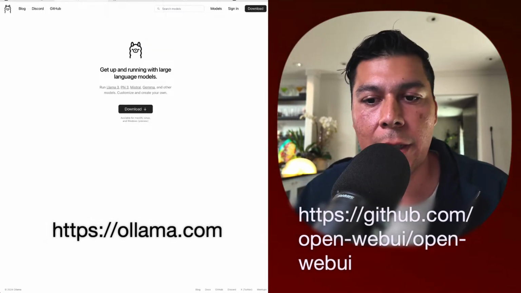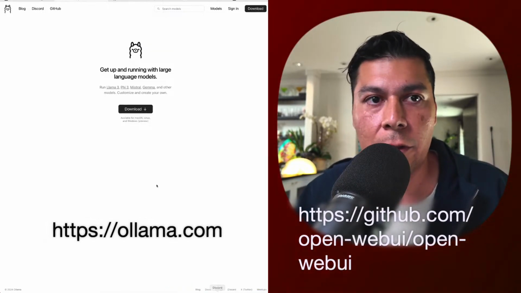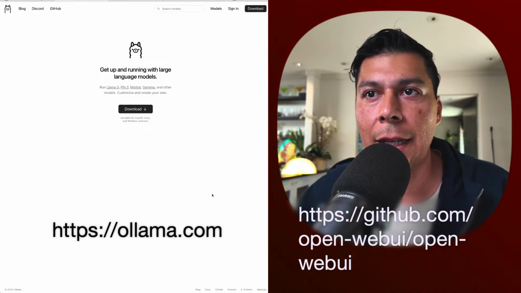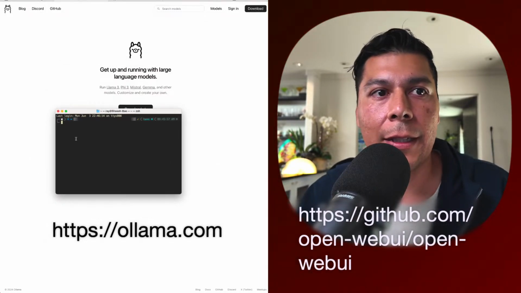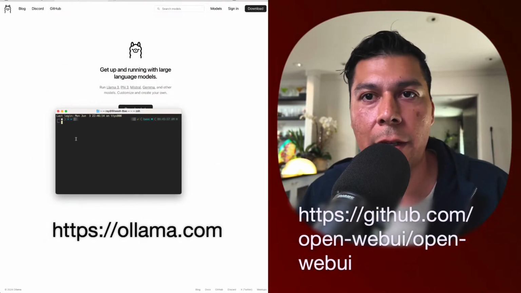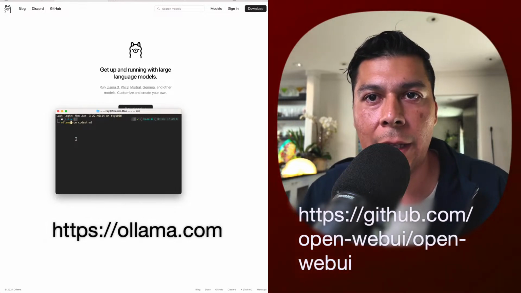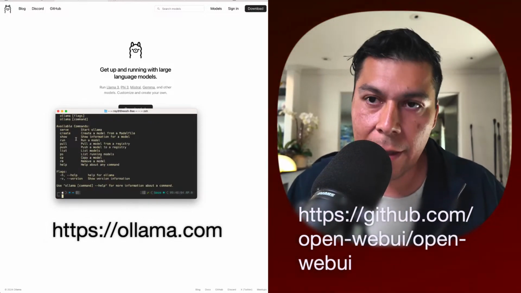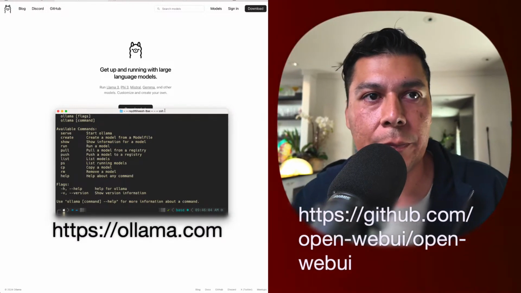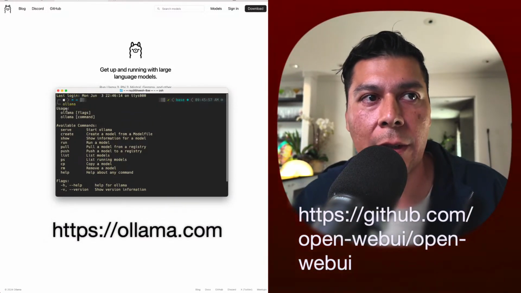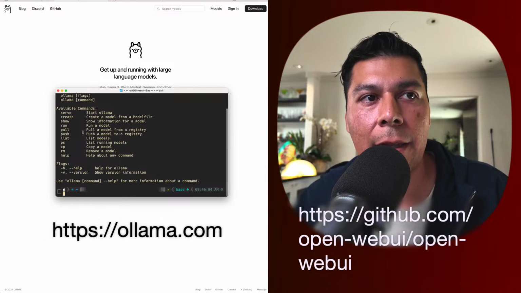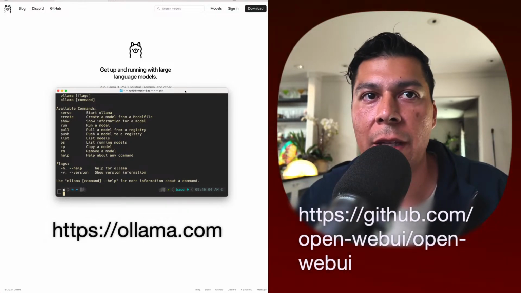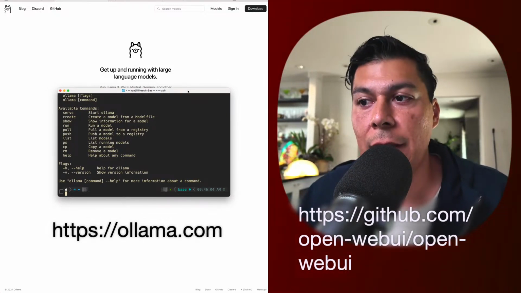And once that's loaded, if you go to your terminal and open that up, you're going to have this thing here. If you type in ollama and then hit enter, it's just going to give you some output like this. Let me make this bigger so that you can see it. With this type of output, that's how you know that Ollama is correctly installed, and it'll be ready for the next commands that we want. So that's a good first step there.